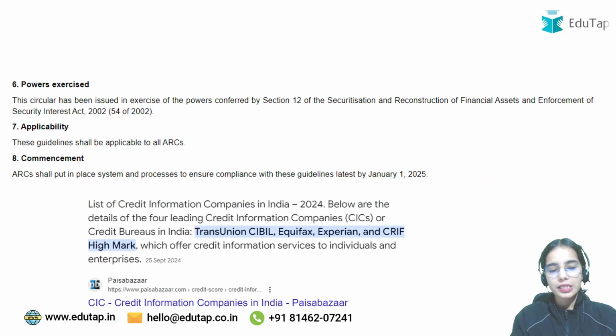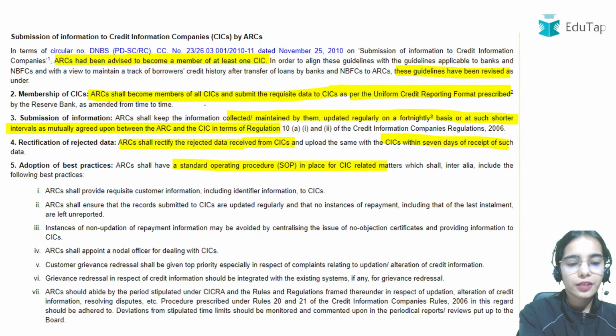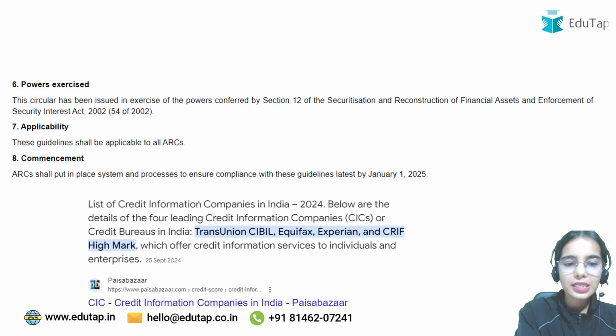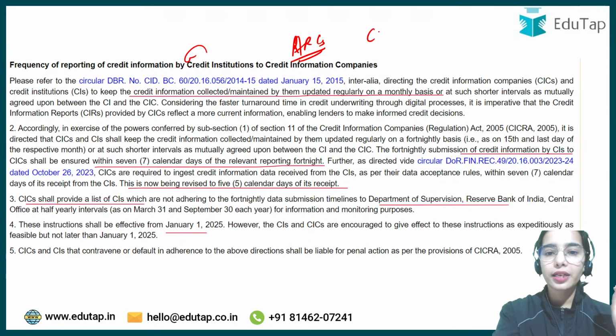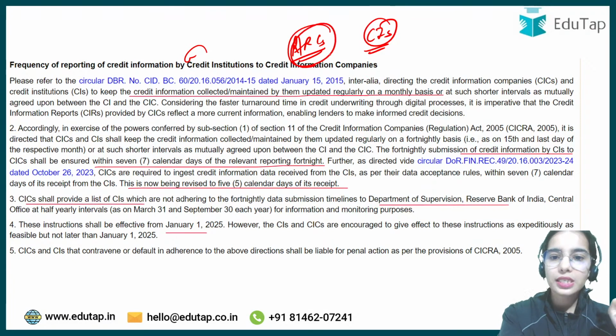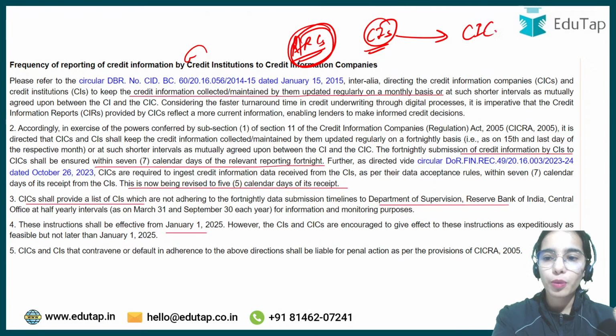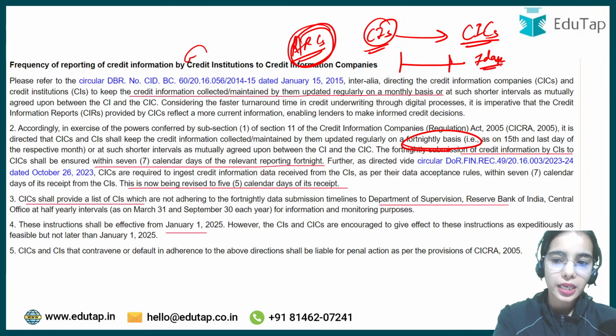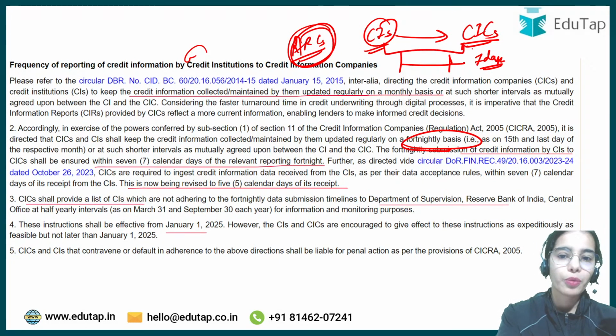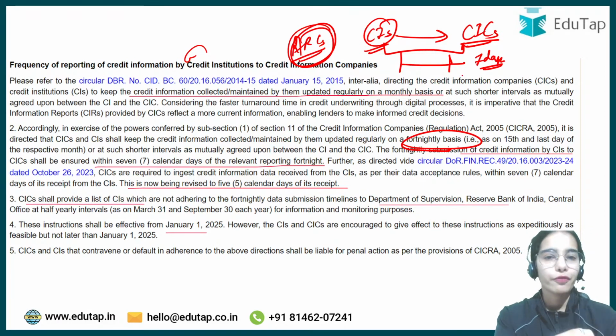See, ARCs have to provide the information to all the credit information companies, and ARCs will also be following the guidelines that were released in August. So it was said that the credit institutions, the banks, NBFCs as well as ARCs should be providing the credit information companies the data about the borrowers on a fortnightly basis, and after the finish of the fortnight, within 7 calendar days the data has to be transferred from the credit institutions to the credit information companies.